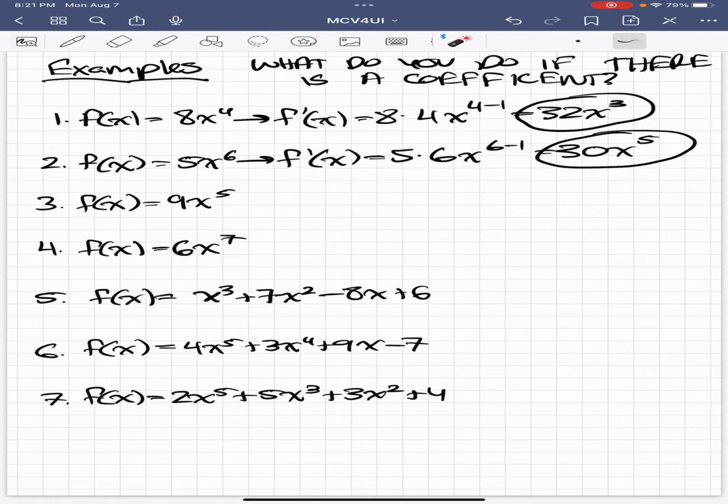Okay, let me explain those two examples. So I brought the 4 down. I multiplied the 8 and the 4 together to get 32. I did n minus 1, which resulted in 3. Okay, I brought the 6 down. I multiplied it by the coefficient and I got 30. I did 6 minus 1 to get 5. So I got 30x to the power of 5, and I got 32x to the power of 3.